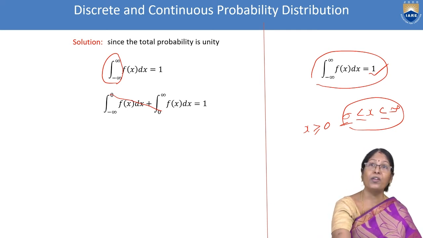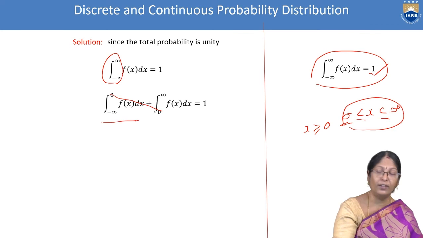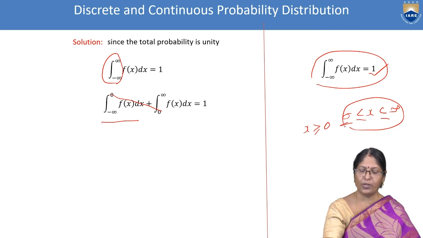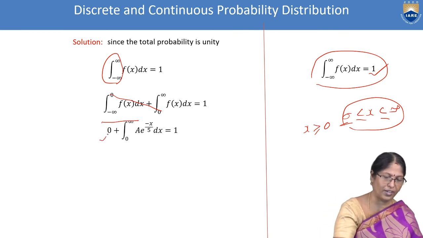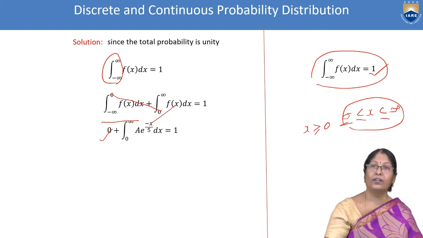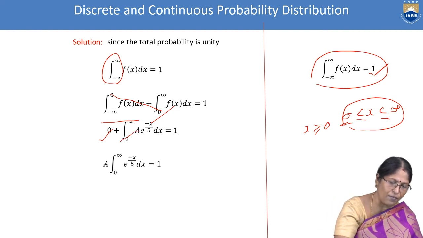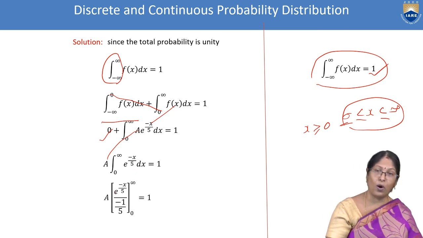So the previous step we got is minus infinity to infinity. Now, does the first integral exist or not? No, it doesn't exist. Strictly it is told x lies between 0 and infinity only, where the function is there. In the remaining intervals it is 0. So the first integral is 0. In the second one, we substituted the given function, took this a out, kept the balance, and a of the integral is to be done.